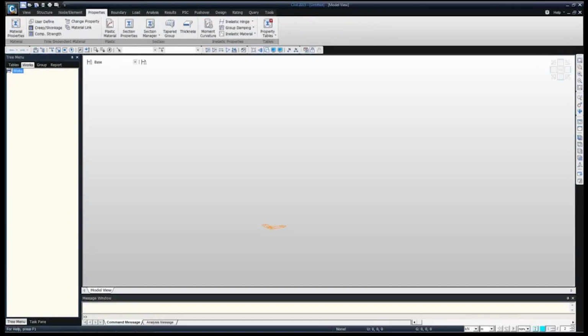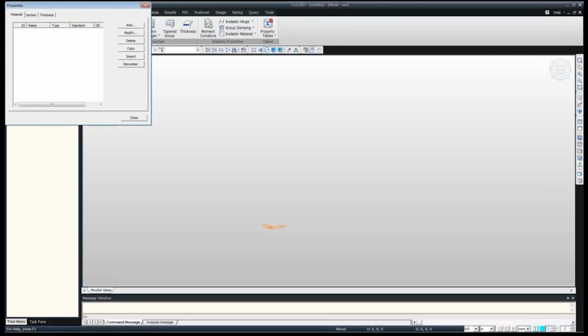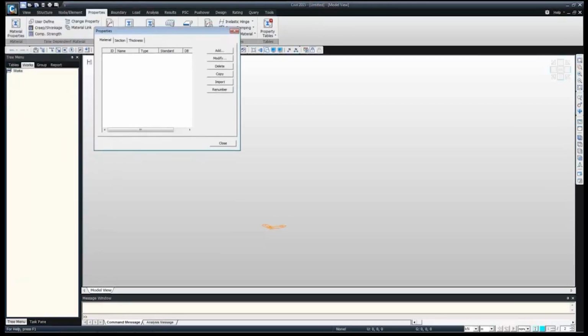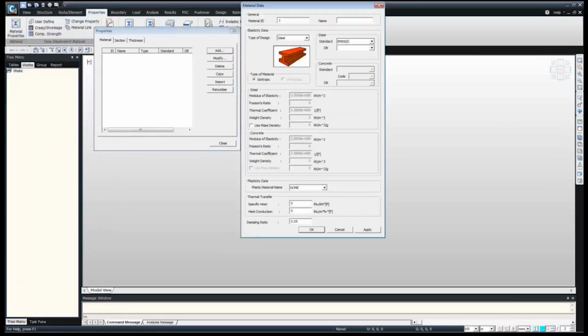First we go to properties, define material properties, and add. Let's give it the name superstructure. As I mentioned, we are using the IRC code for this training purpose, so we can select it from here. We can give whatever name suits us. I'm giving the names superstructure and substructure, and then tendons for tendons.